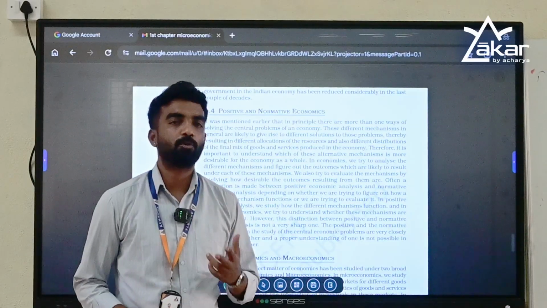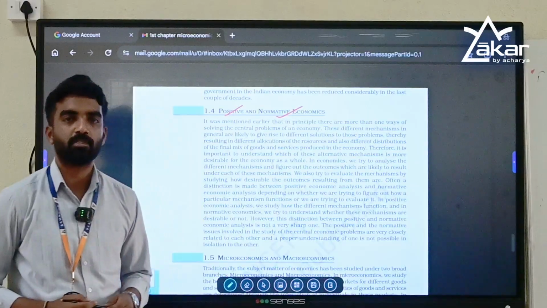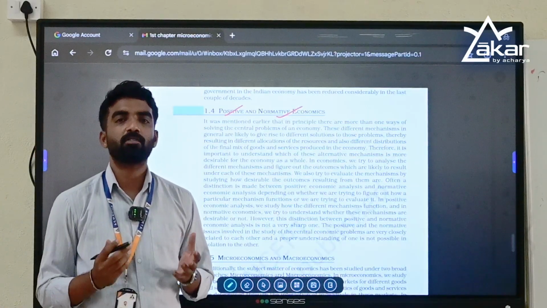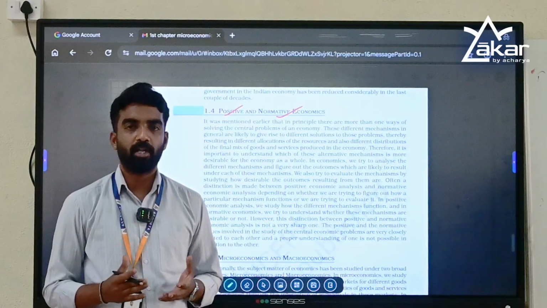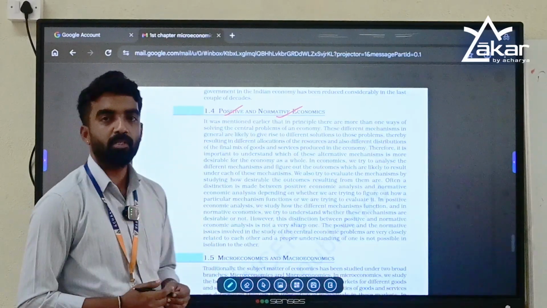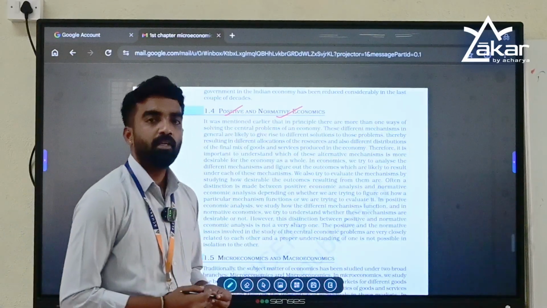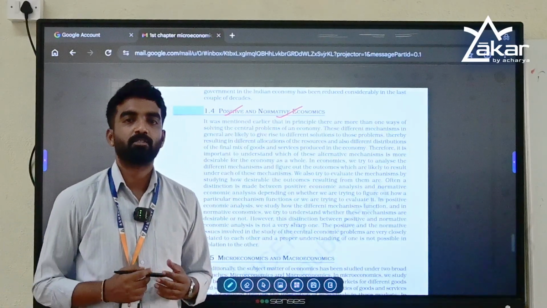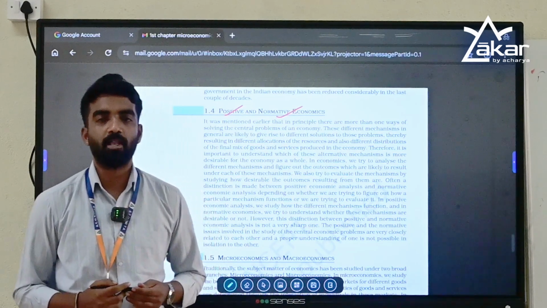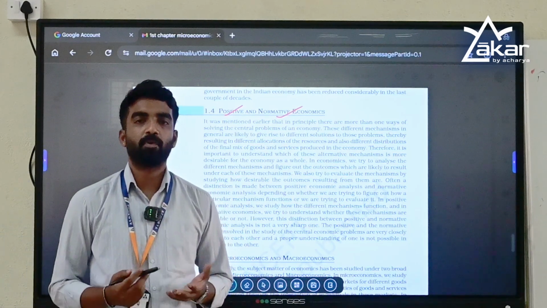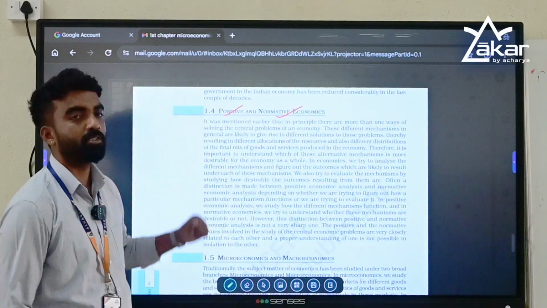In economics, there are two types. One is positive economics and the second one is normative economics. Positive economics focuses on the objective analysis of an economy using facts or data. Normative economics is subjective, it is value based. For example, if a government gives 6,000 rupees to a farmer annually, then the debt of a farmer will reduce by 30%. This is an example of positive economics.